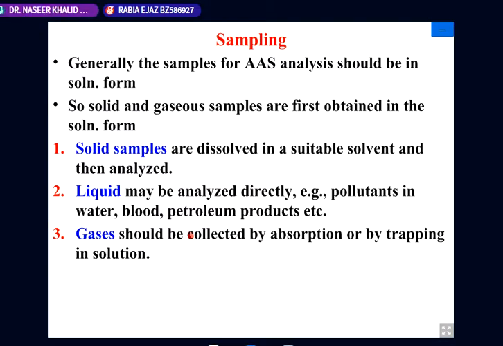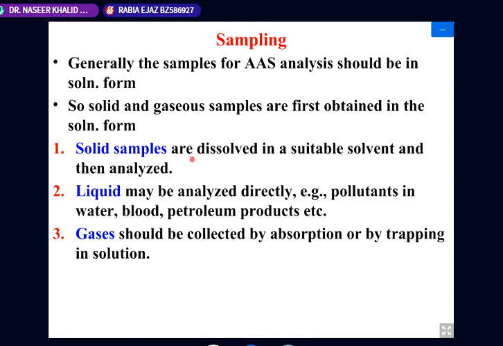Now for sampling, we can utilize this technique for solid samples, liquid samples, and gaseous samples. Whatever the solid sample, we have to dissolve it in a suitable solvent, just like we were dissolving our sample in the gravimetric technique.